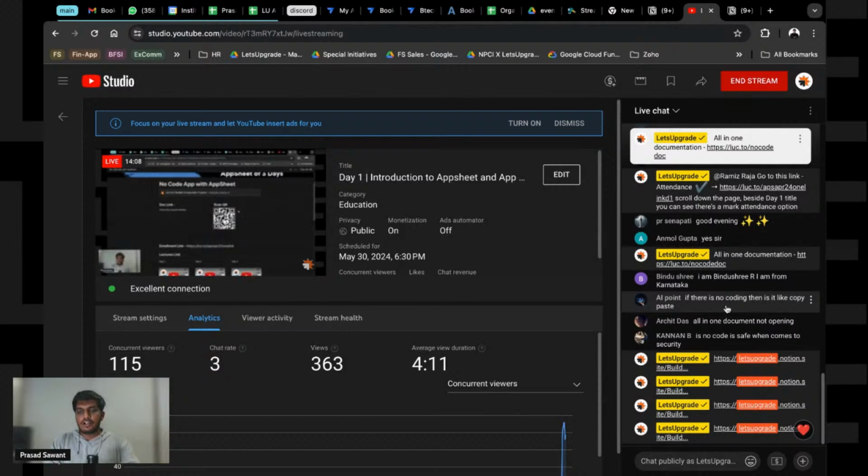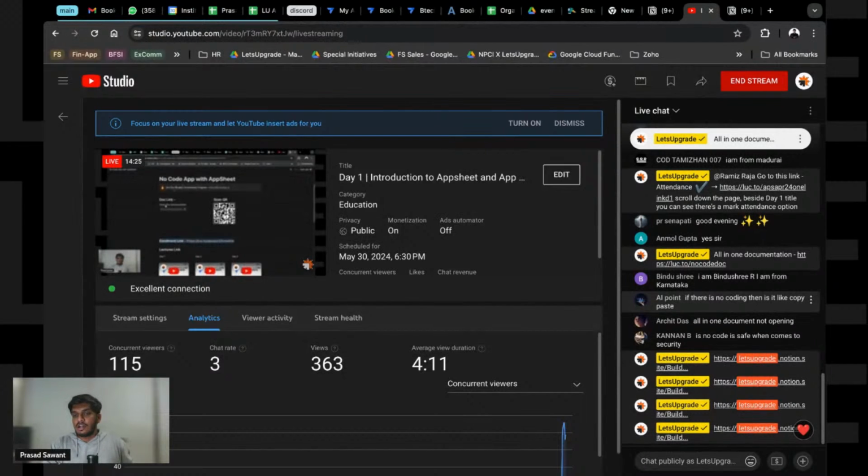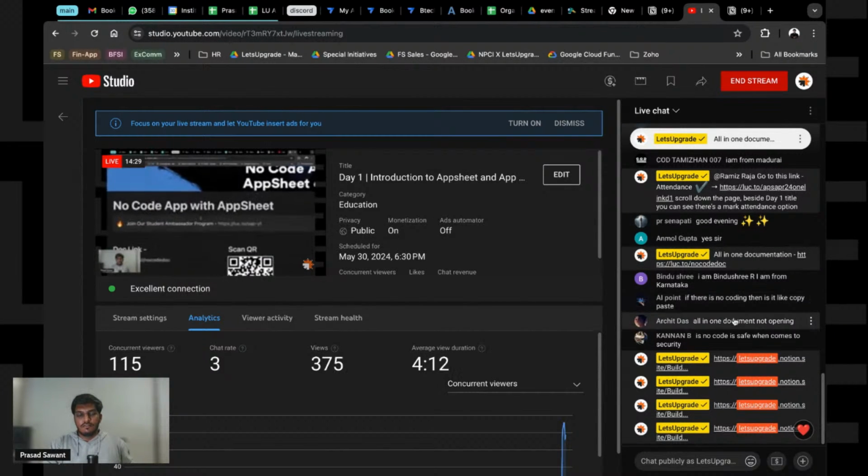And on the AI point, no, it's not copy pasting. Instead of code, we are going to use Google Sheets formulas, and you just make a few changes in the UI and it does the code behind it. So you should know how things work, what variables are, what the data types are, but you need not write the code. That is basically the difference. A little bit of knowledge is okay, and even if you do not know, it's fine.